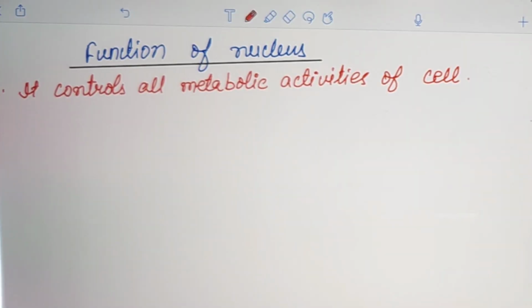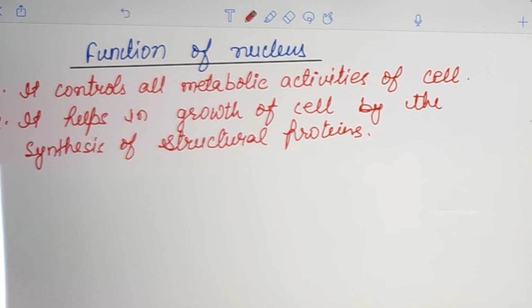The next one is it helps in the growth of the cell by directing the synthesis of structural protein, meaning protein synthesis is directed by the nucleus. So by the synthesis of protein, it helps in the growth of the cell. It helps in the formation of ribosomes.